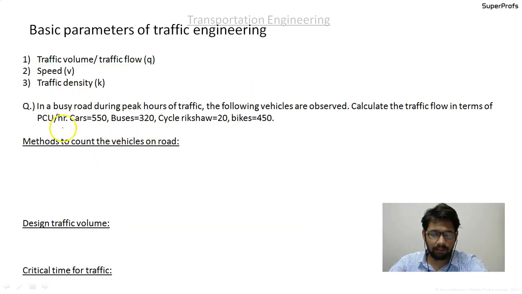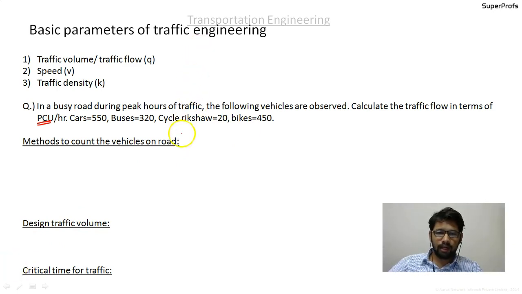Here it is. The question is, on a busy road during peak hours of traffic, the following vehicles are observed. Calculate the traffic flow in terms of PCU per hour. Now you see, earlier we discussed that the flow is given as vehicles per hour, but now they are stating that it is PCU per hour. There are 550 cars, 320 buses, 20 cycle rickshaws and 450 bikes. Okay, so let us move ahead.